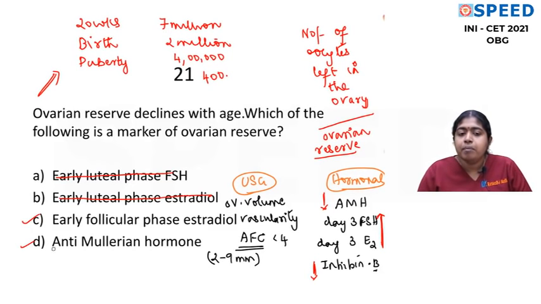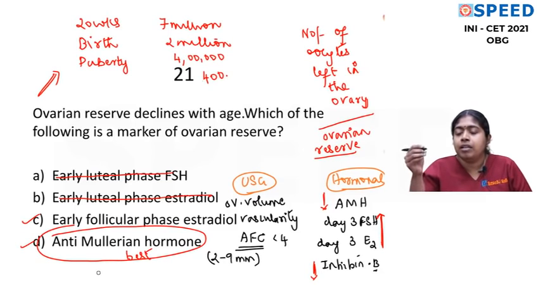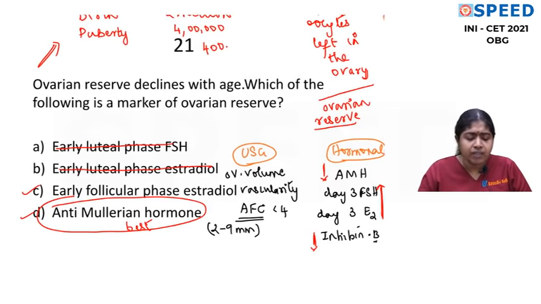Anti-Mullerian hormone? Yes. But which is best? Anti-Mullerian hormone is the best, because its level can be done at any time of the cycle, and it better predicts the ovarian reserve. So if you have a single best answer to be chosen for this question, then you have to go for anti-Mullerian hormone. The cutoff for anti-Mullerian hormone is usually 4 to 6 nanograms per ml.